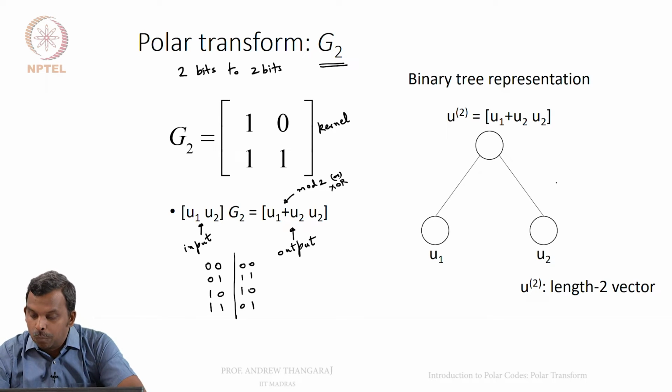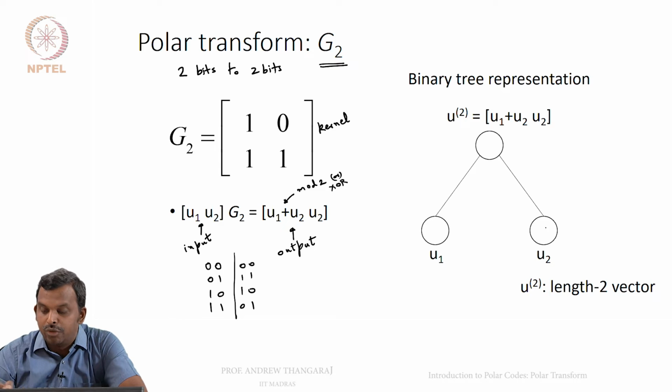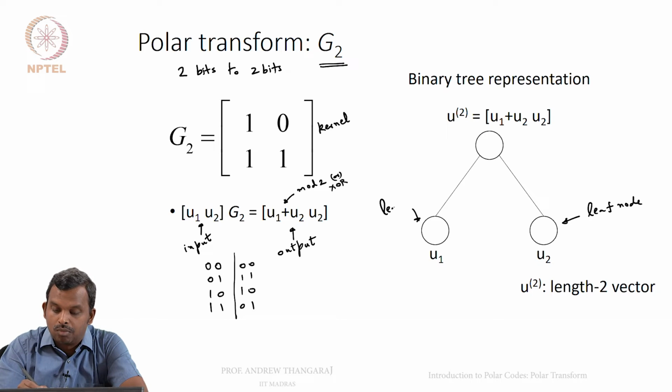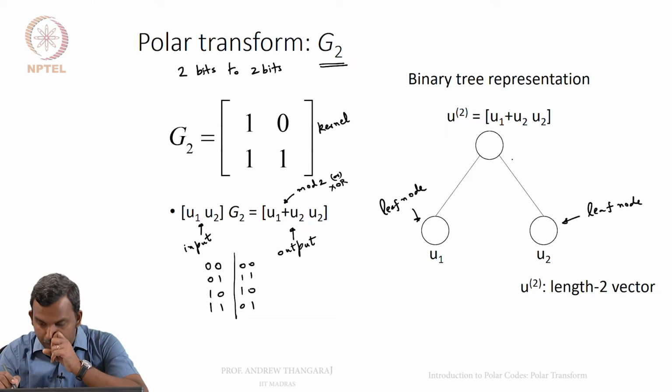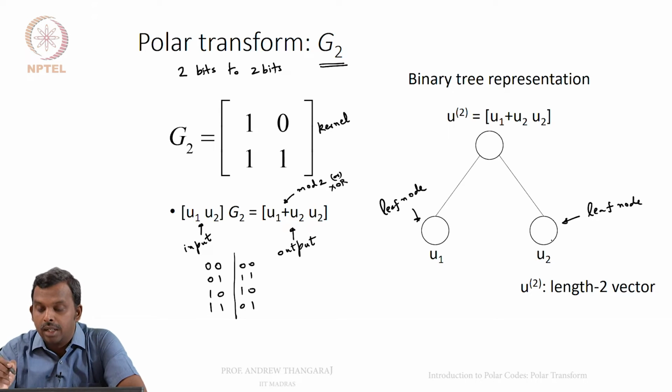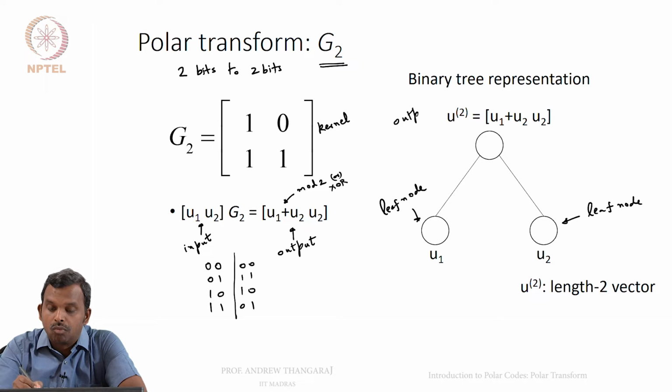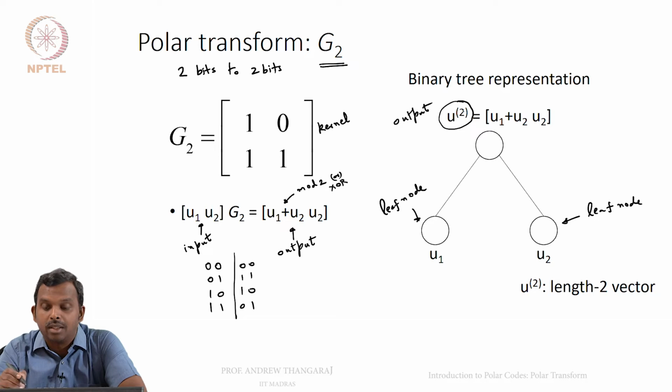So, what is this representation? You have your inputs at the leaf nodes. These are the leaf nodes of the tree. This is also a leaf node. So, this is the output node of this simple tree. You have the input bit U1 here, another input bit U2 here, and then the output, which I am calling U2. This 2 denotes that it's a length 2 vector. You will see later on we will have length 2, length 4 vectors, and we will combine them in the same way. So, this notation is important to know.